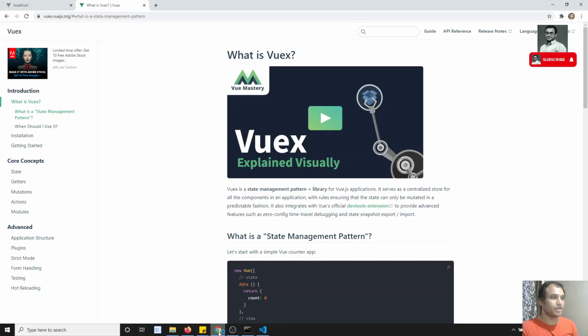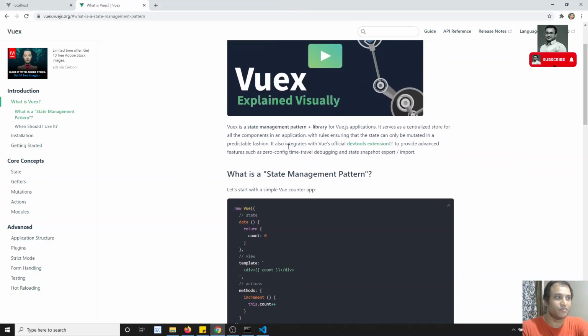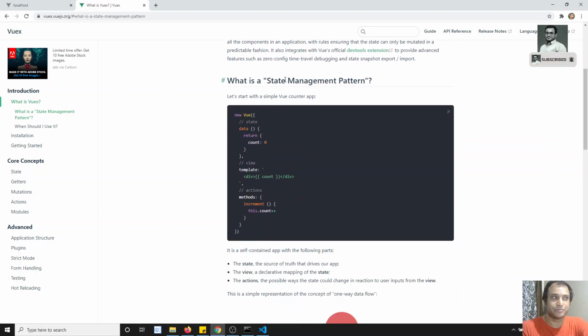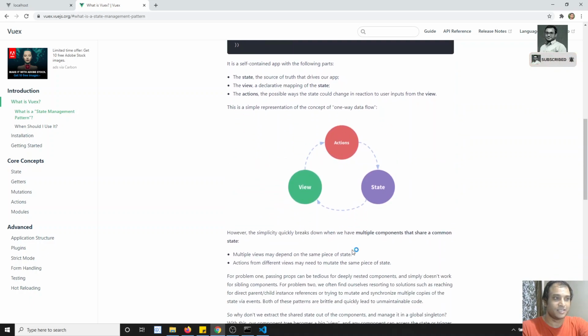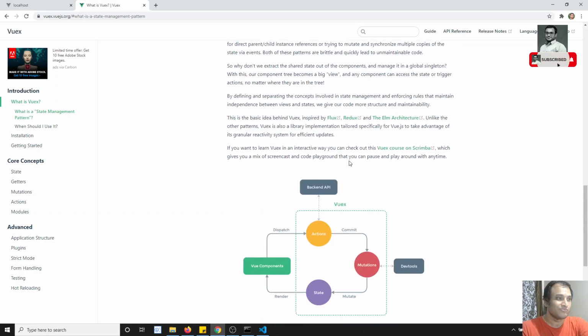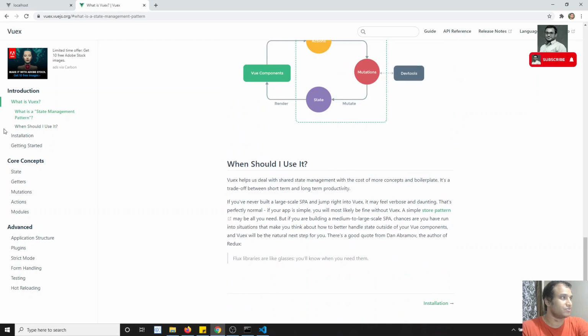Now let's go and see what this Vuex is. We have already seen what the state management pattern is: maintaining the state, and state means the data, in a single place. These are the three things you will have: state, which means data, actions, and view. We will learn more about each one in the coming videos. This is the architecture.